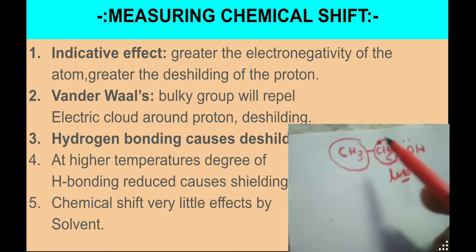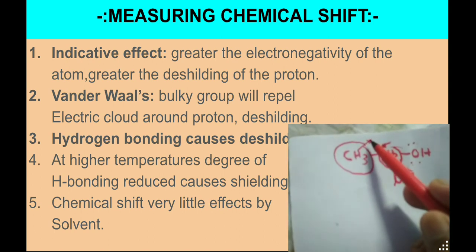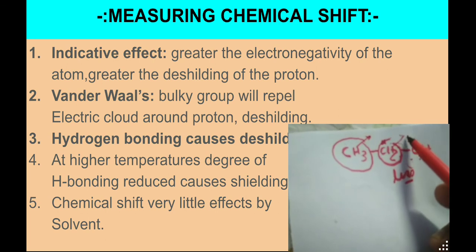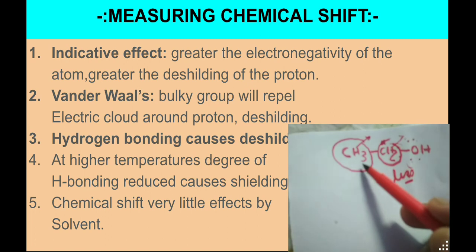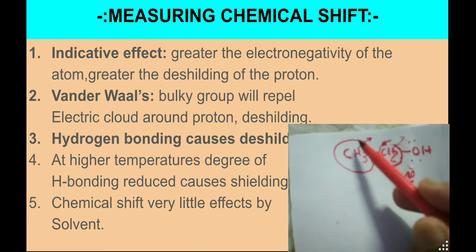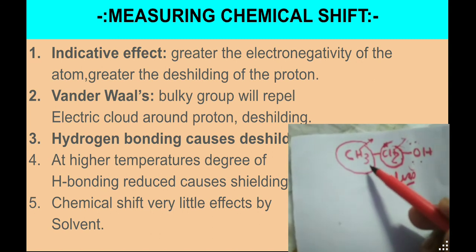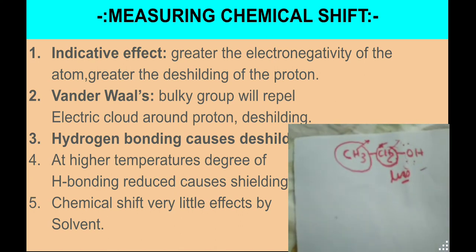For that case the term is shielding, and in the other case the term is deshielding. That means that particular CH3 proton, the methyl proton, experiences much more electron cloud due to the electronegative oxygen atom present over there.